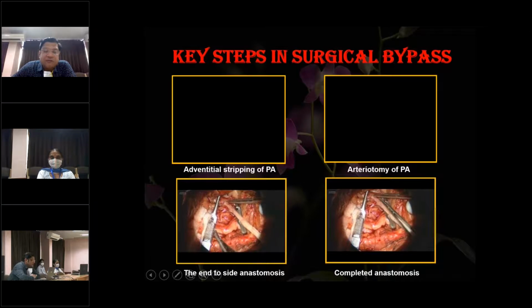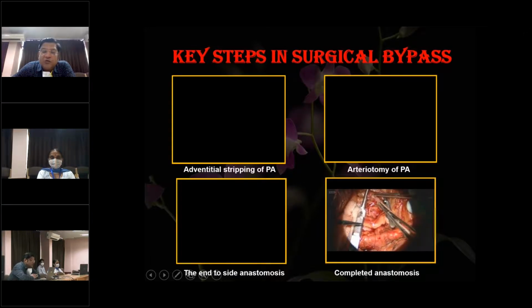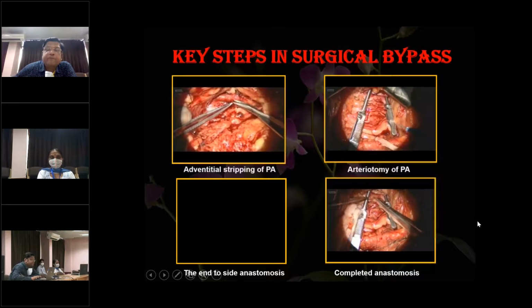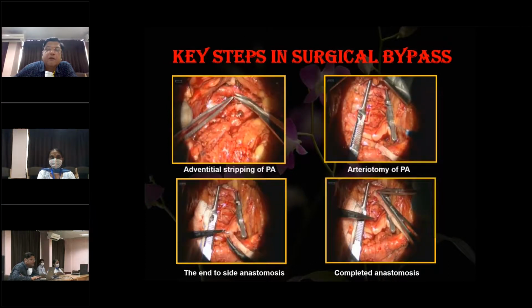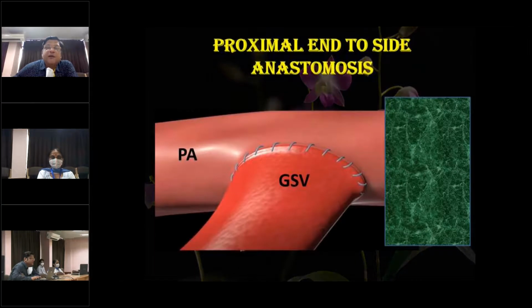Now, this anastomosis has to be done on all sides. You first do one side and then you gradually go on to the other side and then you complete the anastomosis. This is the most critical step, and it is the first step in performing the surgical bypass; the proximal anastomosis has to be done first before the distal anastomosis. So the proximal end-to-side anastomosis is the key step in performing the end-to-end bypass.